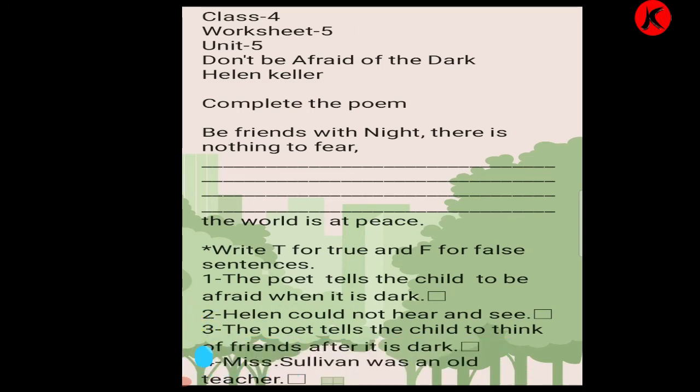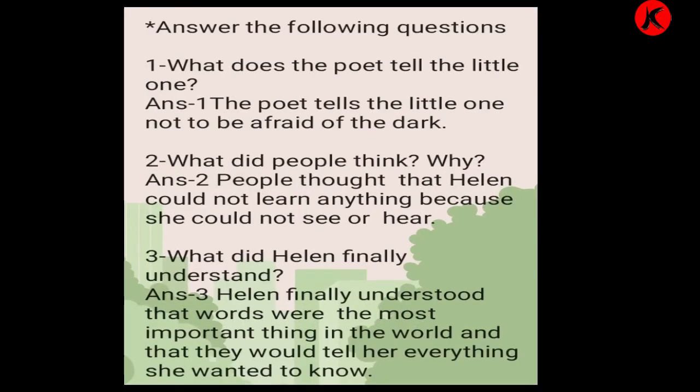So once again we will do the exercise. The poet tells the child to be afraid when it is dark. So it is false. Helen could not hear and see. So this is true. The poet tells the child to think of friends after it is dark. So it is true. Miss William was an old teacher. No, this is false. Now we'll go to the next exercise.